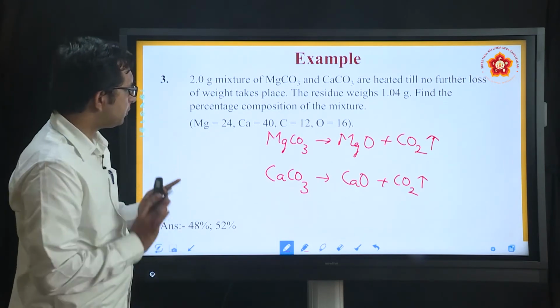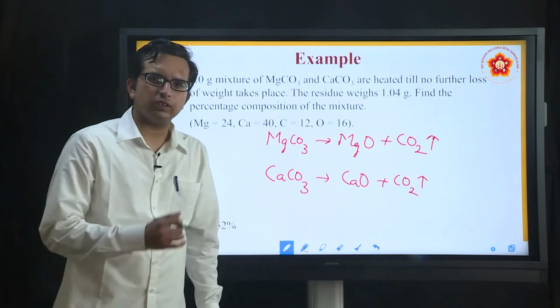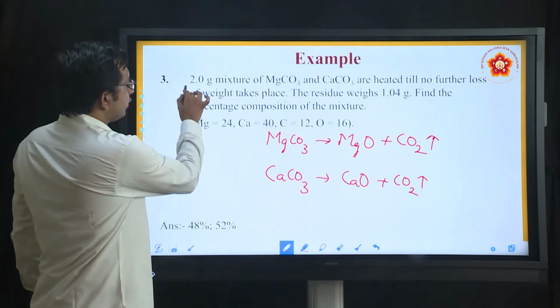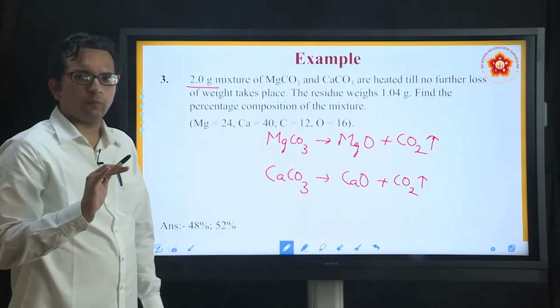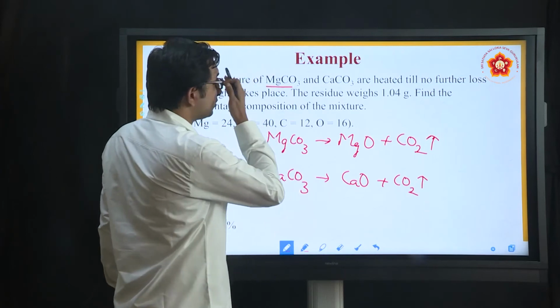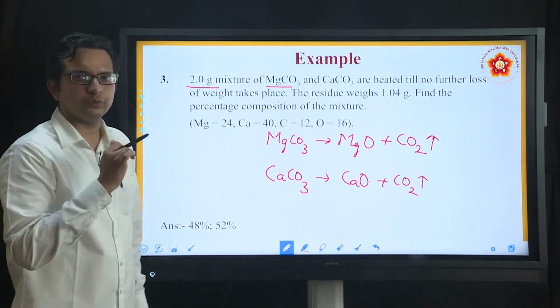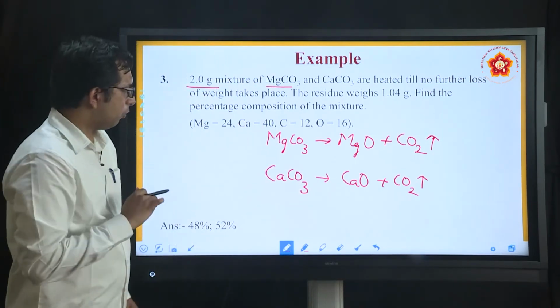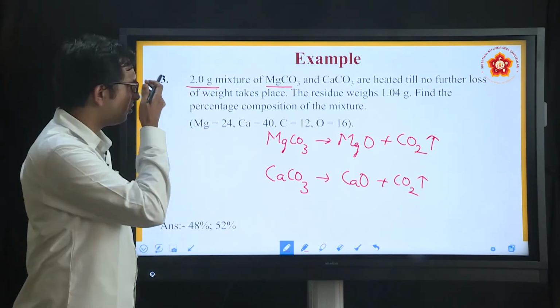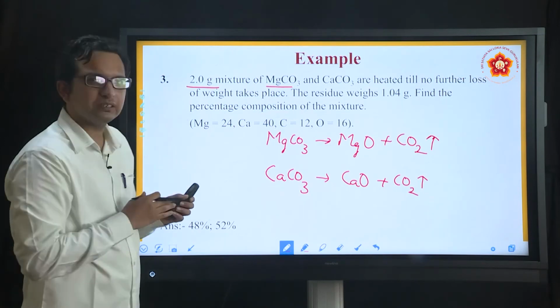For finding the percentage composition of this particular mixture, we first have to understand that the overall mixture weight was 2 gram. And what was this mixture? It was MgCO3 as well as CaCO3 which has been present there. Now, what is the mass of MgCO3 that we have?